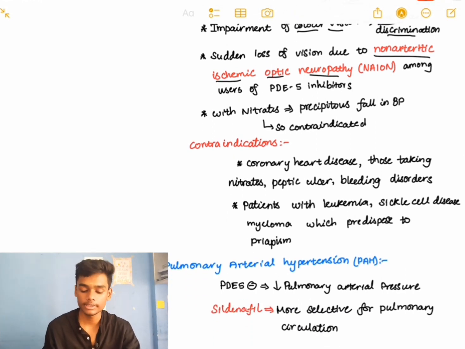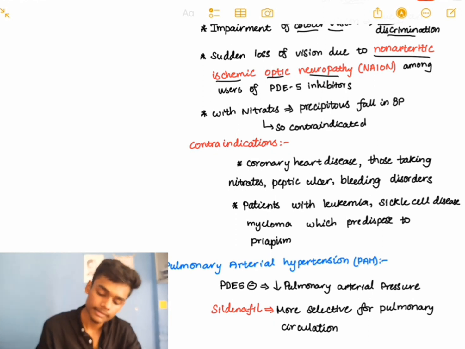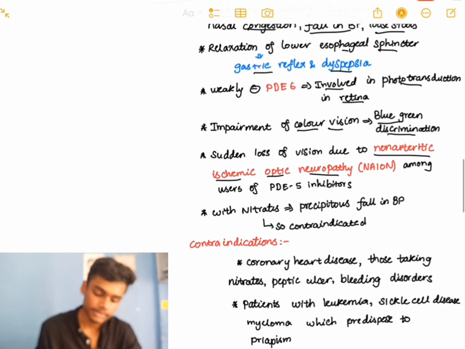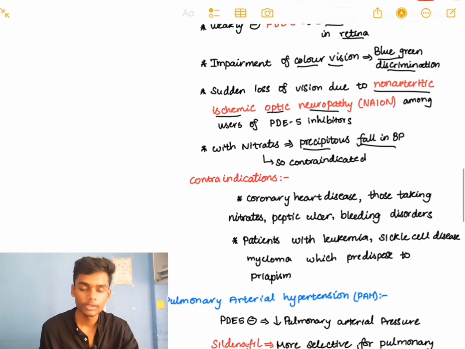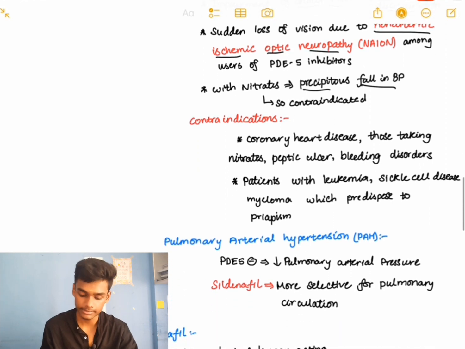It should not be used along with nitrates, because we know that nitrates can dilate the vessels, and sildenafil also dilates the vessels. So there will be a precipitous fall in BP. So it is contraindicated with nitrates.